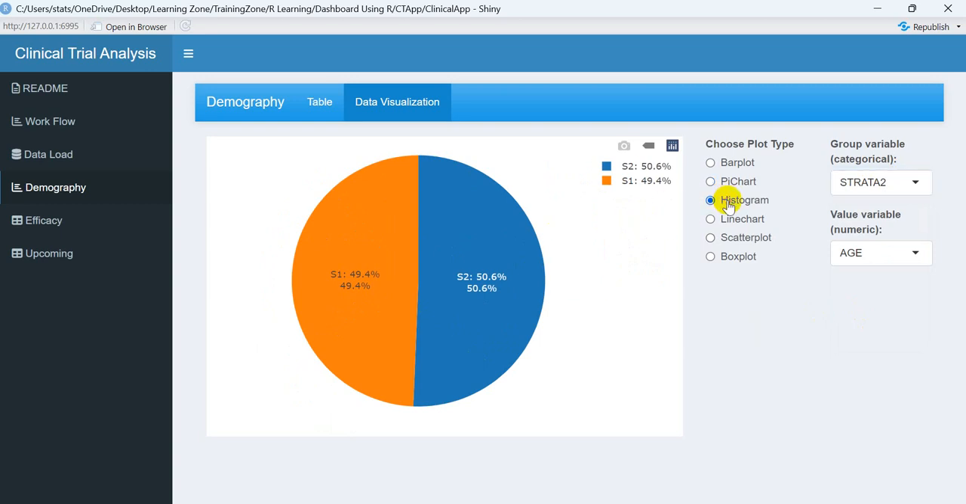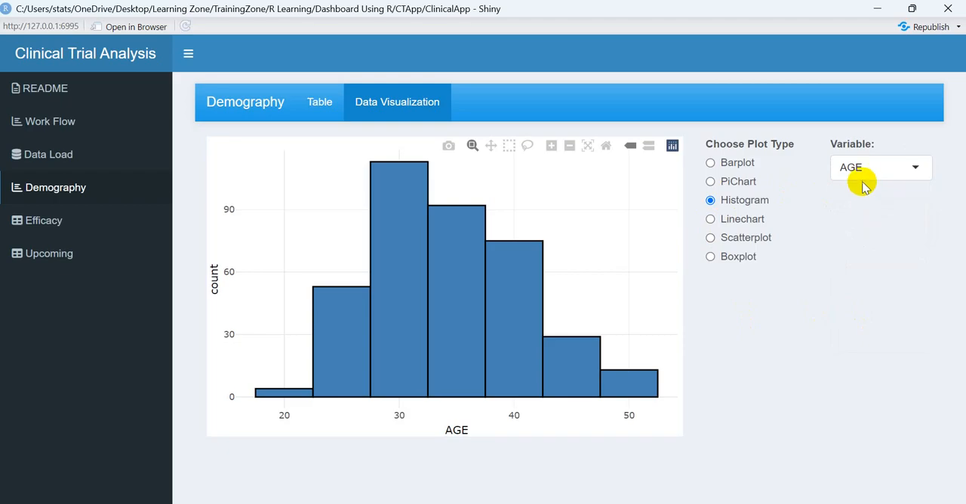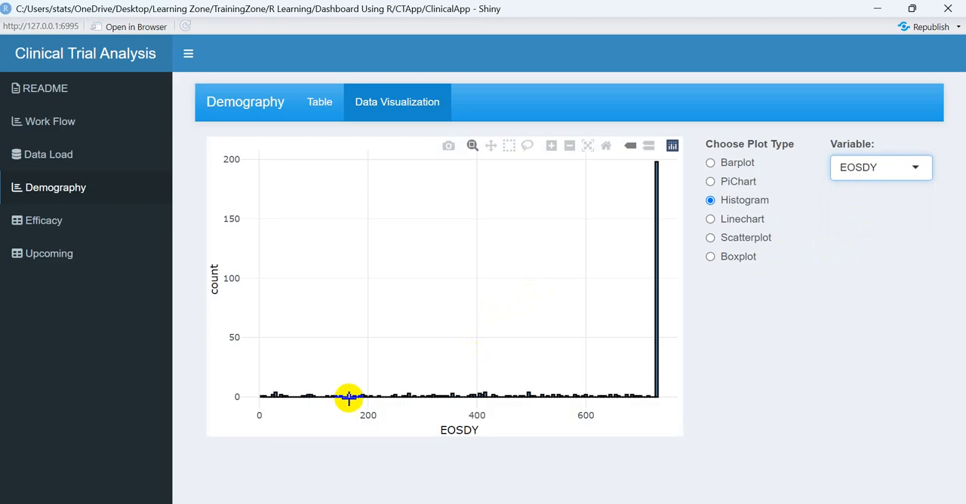Similarly, a histogram again is for continuous variables. Whatever continuous variables are available in this particular data set pop up over here. Right now age is there, so the age histogram is there, and AUSDY is there, and its histogram is coming.